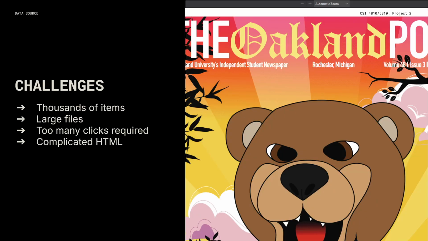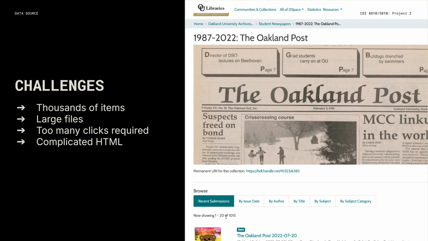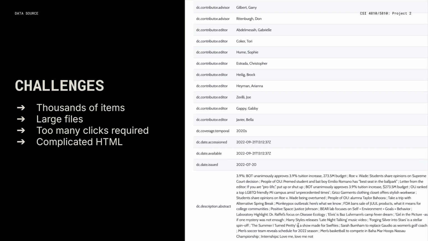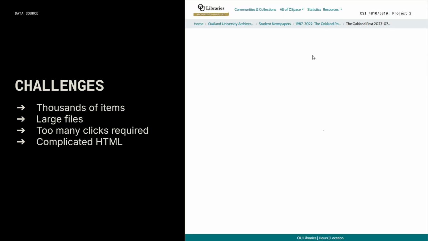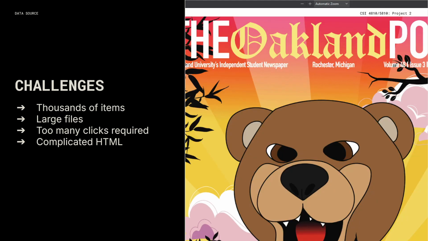Some of the challenges of gathering this data are that there are thousands of items. Some of the newspapers are very large, upwards of 500 megabytes. There are a lot of clicks required to get to all of these pages, and the HTML is pretty complicated to scrape through.